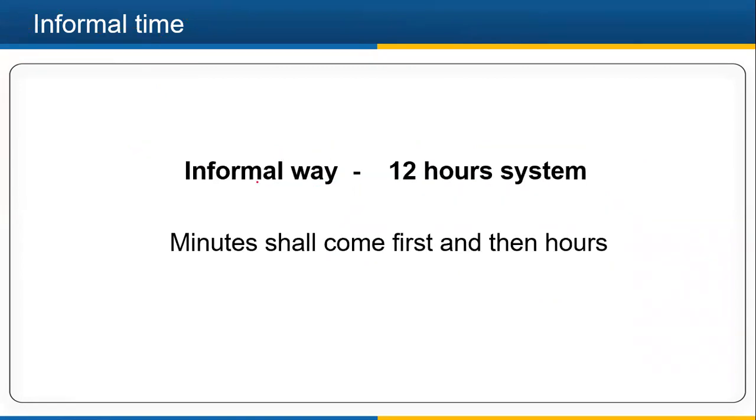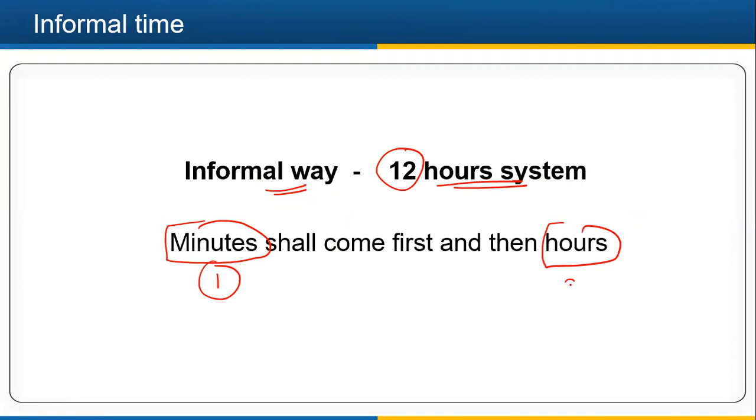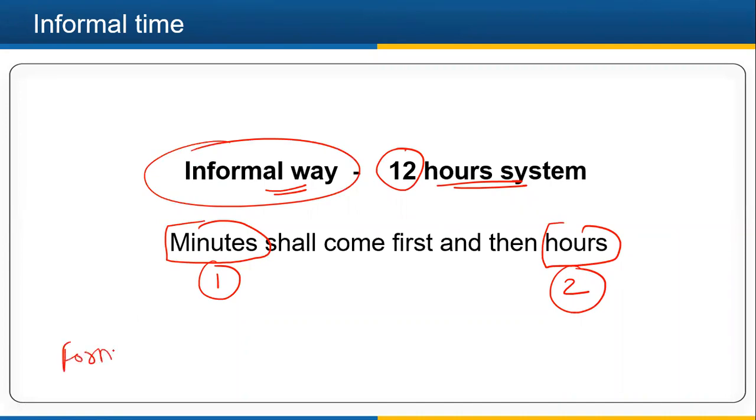So in the informal way, as you already know, we are going to follow the 12 hours clock, right? Here minutes shall come first and then hours. But if I ask you how we are going to do it in the formal way, can you guess? It will be reversed.